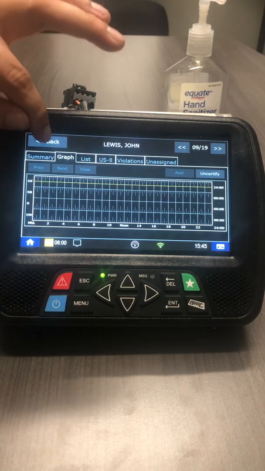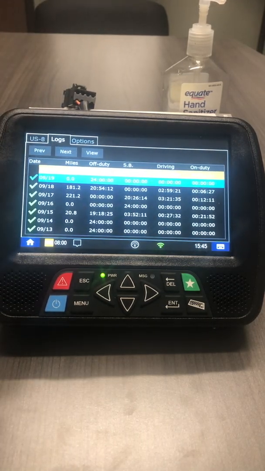How to check that it's certified? Click back. You'll come up with this clock right here, which will have the green check marks all the way up. The more green check marks up to the current date, DOT is less inclined to do more picking and prodding.